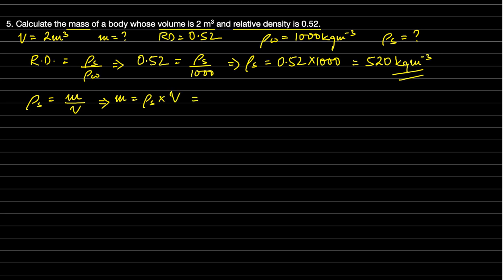So mass is equal to 520, as we have got it here, into the volume. So volume is 2 meter cube. It's already there in SI units. So we get the mass as 500 2s are 1000 and 20 2s are 40. So 1040 kg.